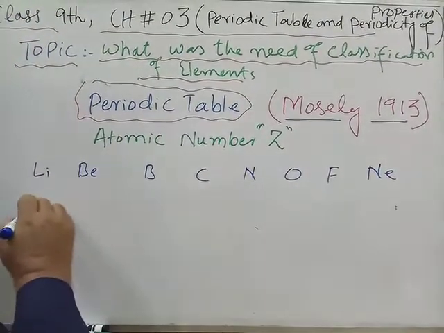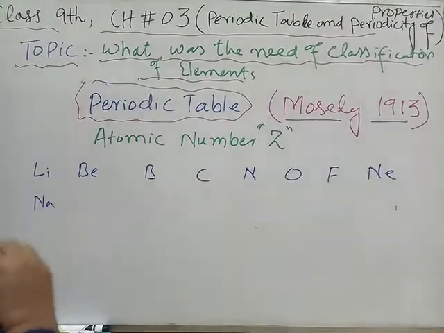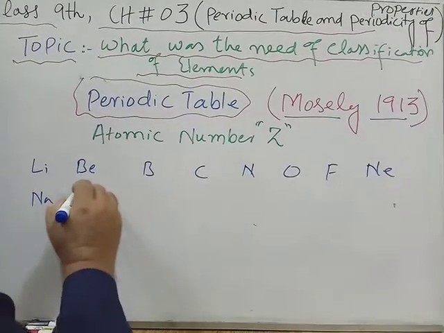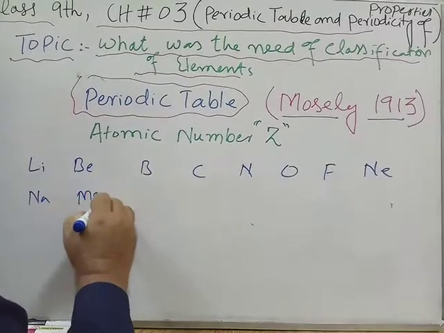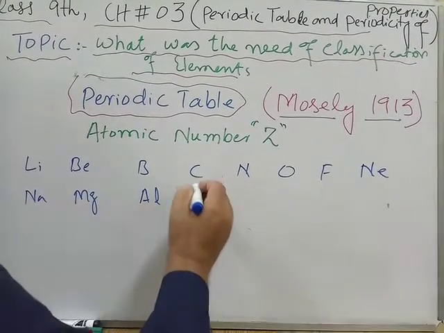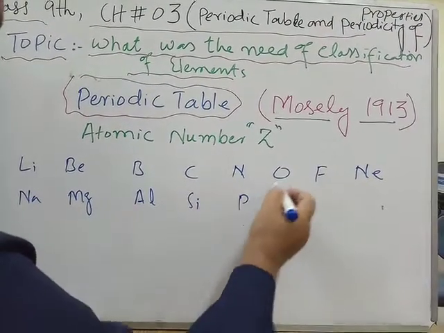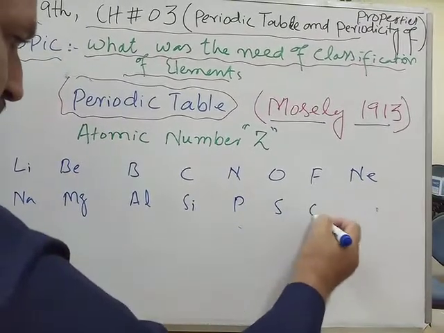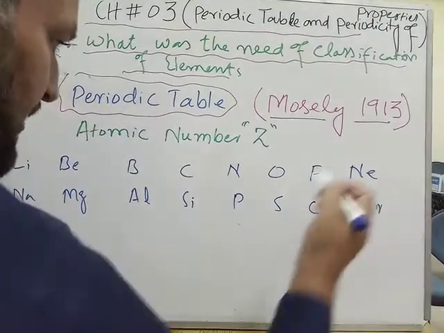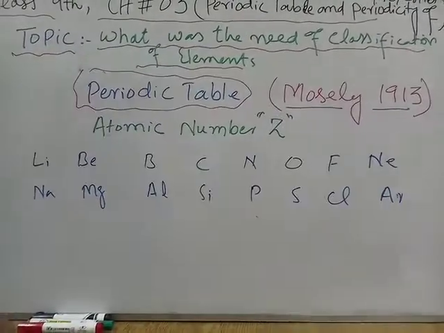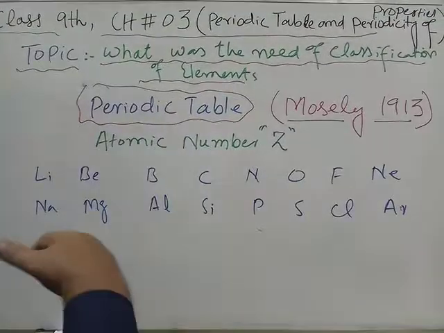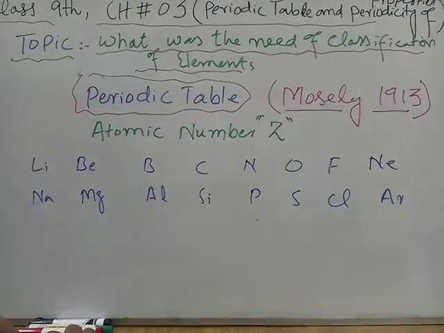Similarly, below lithium we have sodium. Below beryllium we have magnesium, boron, aluminium, carbon, silicon, nitrogen, phosphorus, oxygen, sulfur, fluorine, chlorine, neon, argon. This was the classification of elements made by Moseley in the increasing order of atomic number.